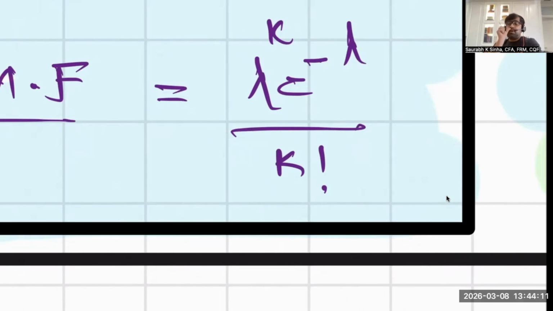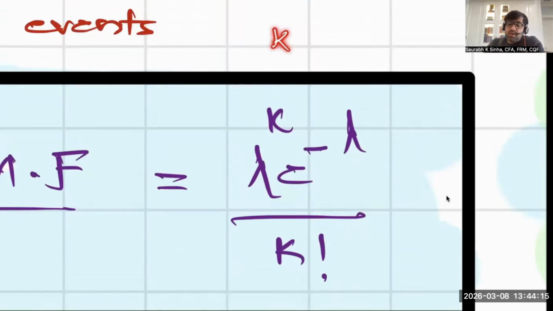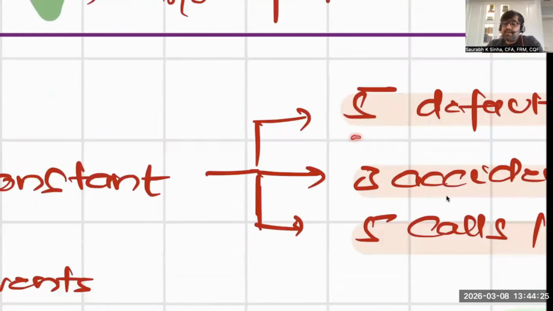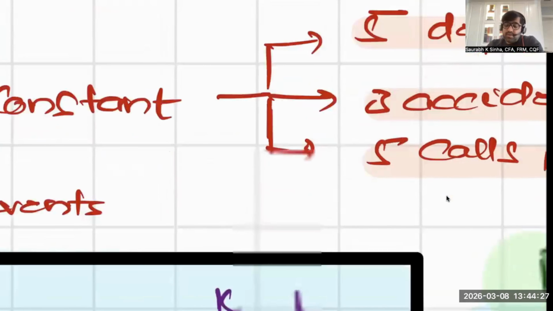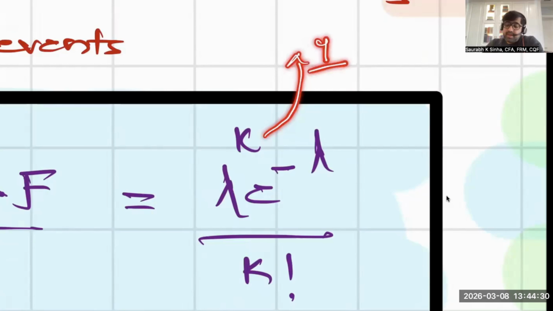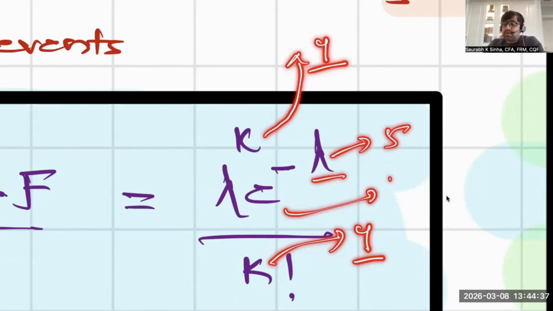For example, you are interested in finding 4 defaults in a year. So K would be 4. And you must be aware of the average number of defaults in a year, which is 5. So K is 4, lambda is 5, and E is the Euler constant, 2.71828.